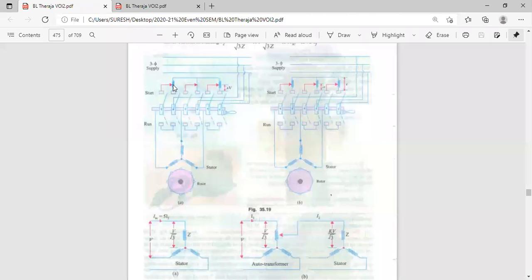Here voltage is reduced with the help of the auto transformer. Auto transformer has only one winding. This connection diagram is during starting. If you can see here, they are giving 2 points: one is start and the other is run. What do you mean by start and run?